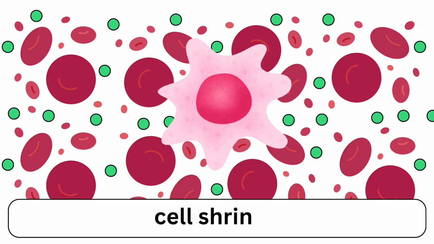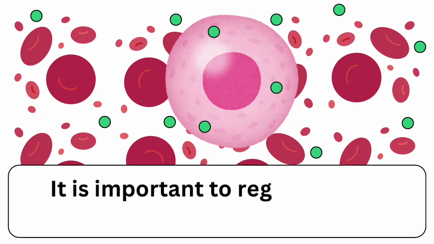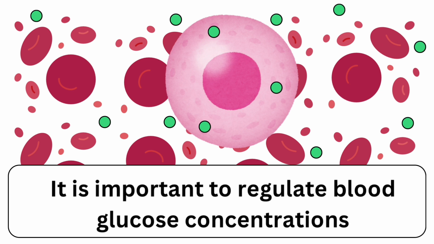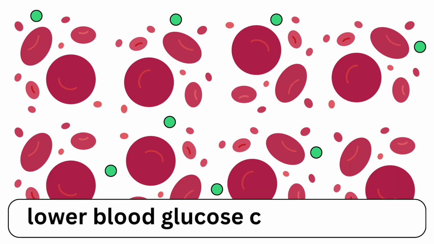Because the cell has lost water, it shrinks, and this affects how well it can work. This is one reason why it's important that our blood glucose concentration stays stable so that it doesn't negatively affect our cells. Our bodies also start to struggle if our blood glucose concentration gets too low.